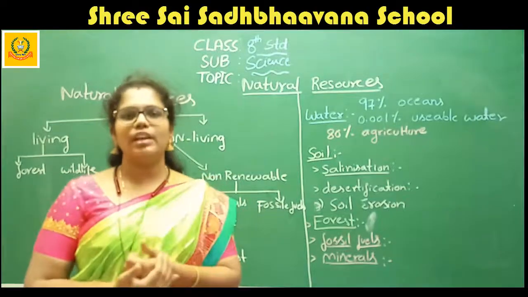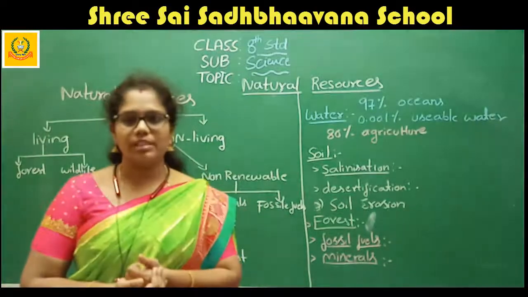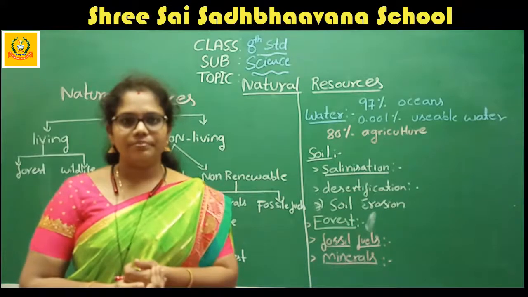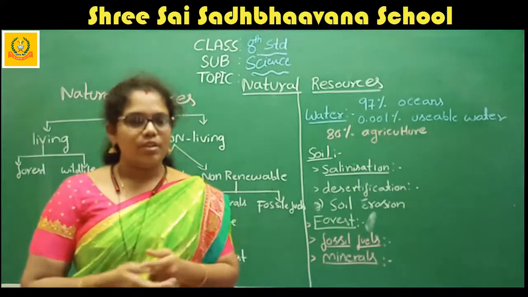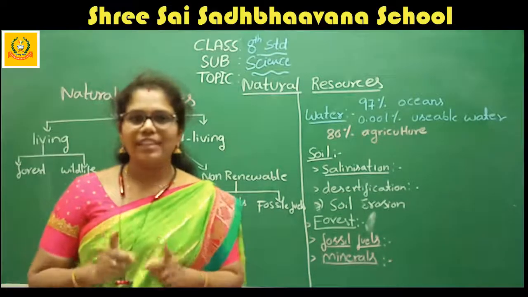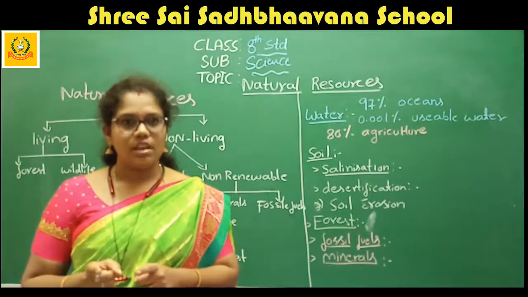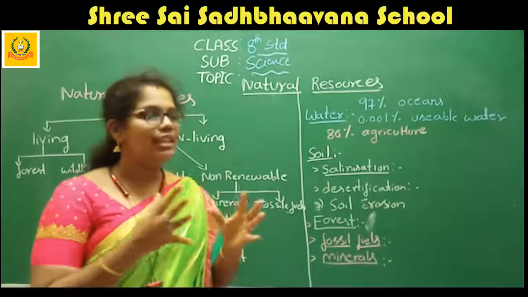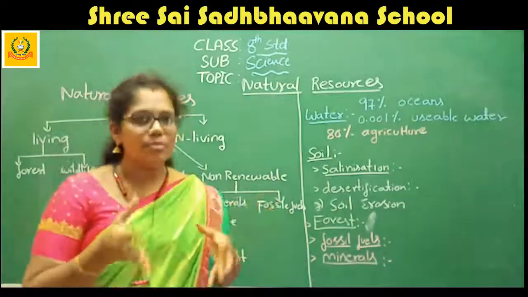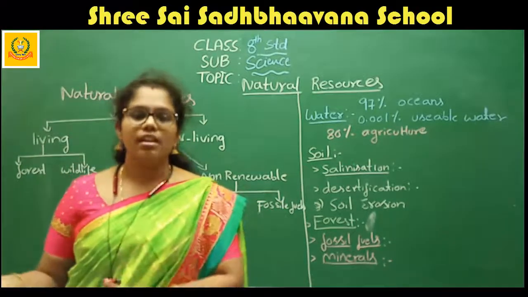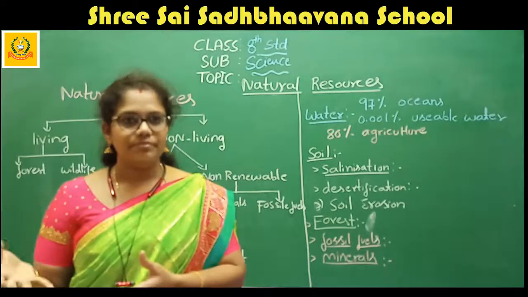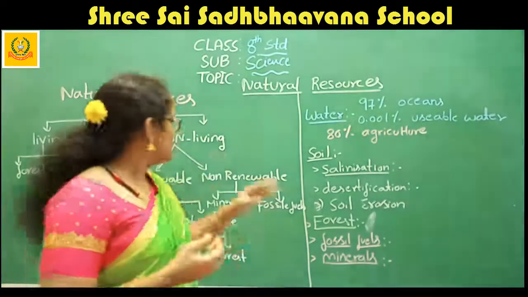You have so many wide varieties of animals present in India. Maybe now you understood what living resources are: the resources in which living material or living things are present are known as living resources.